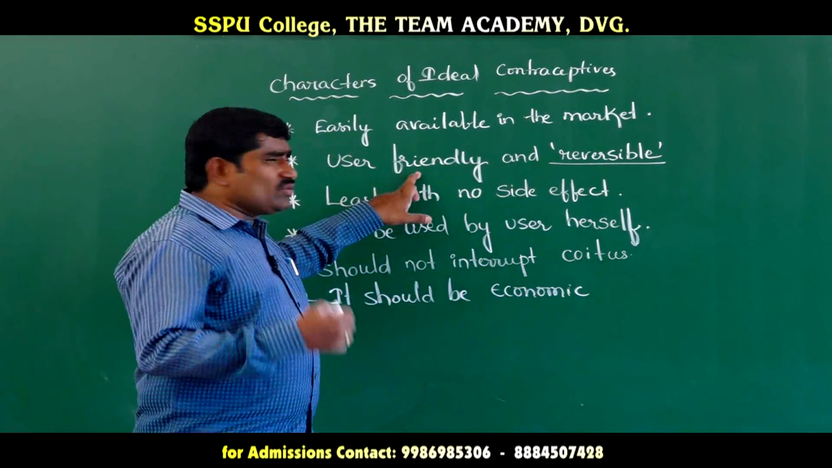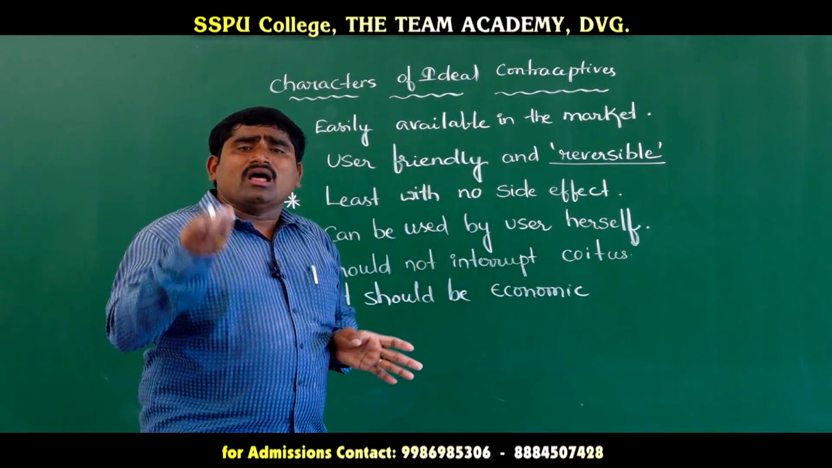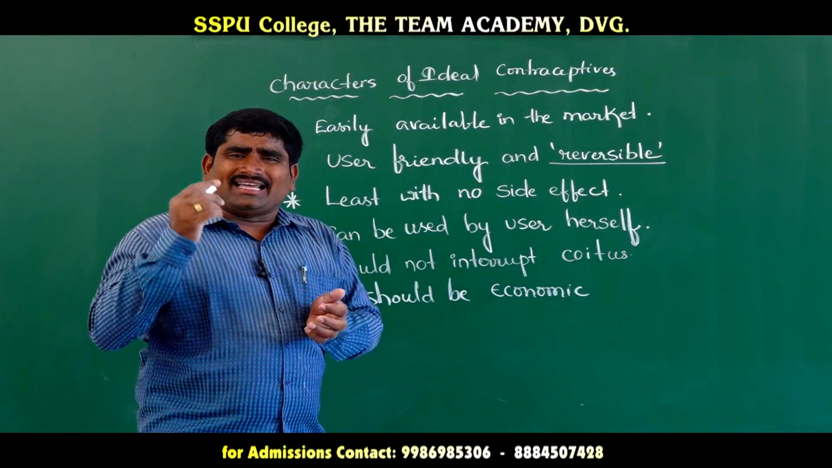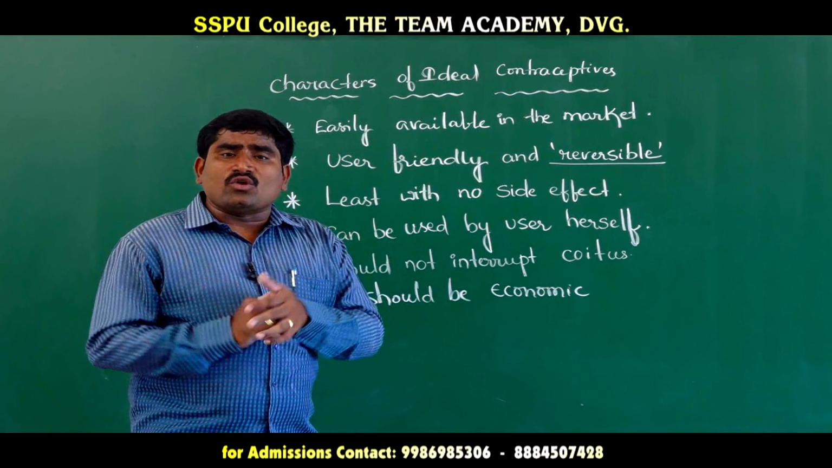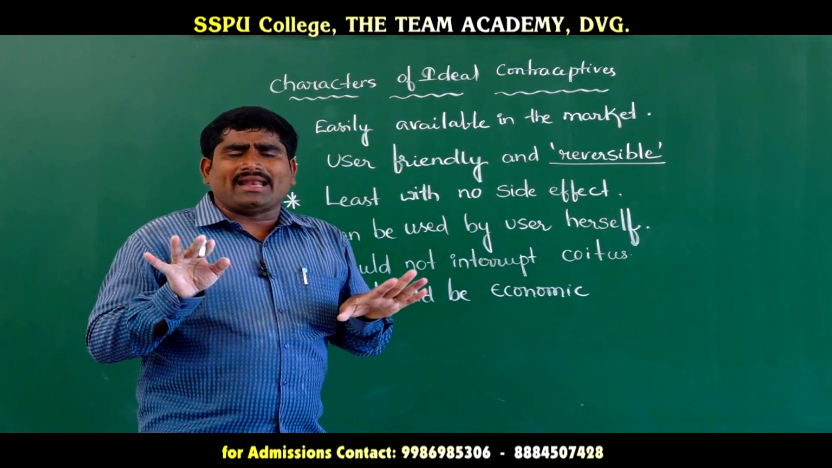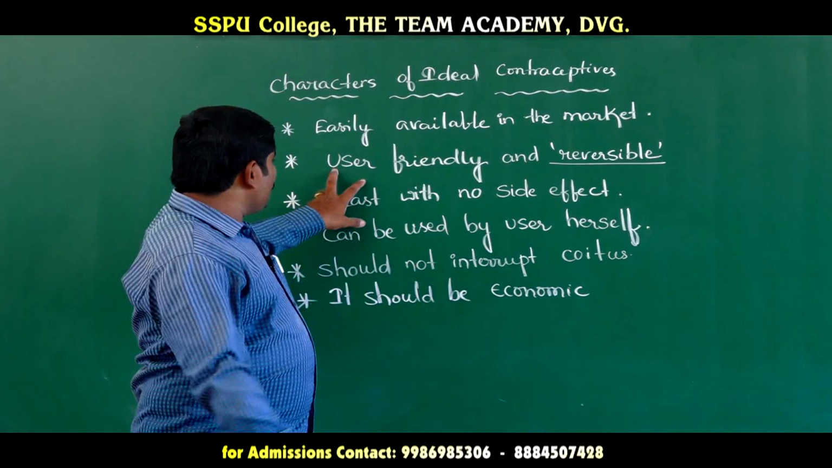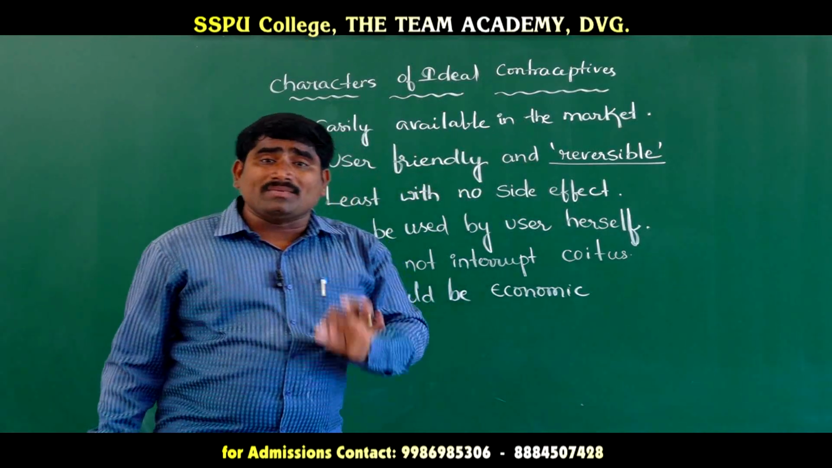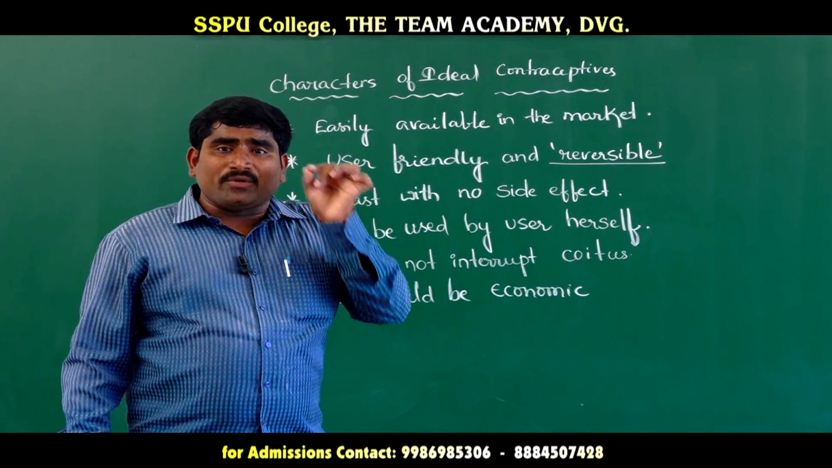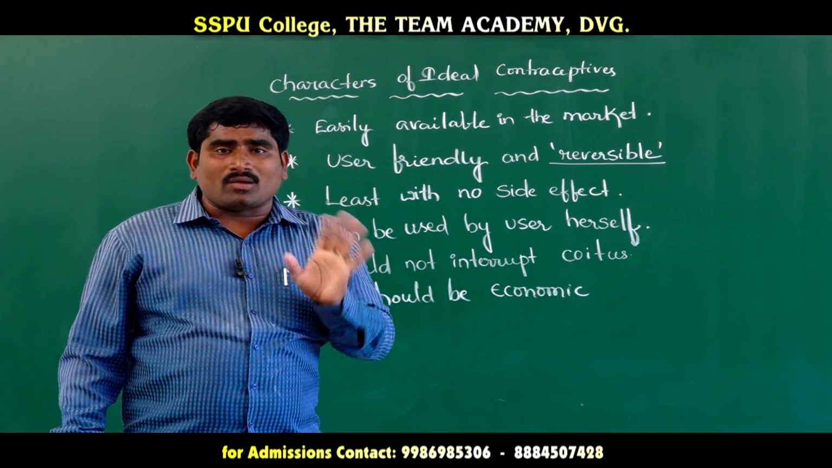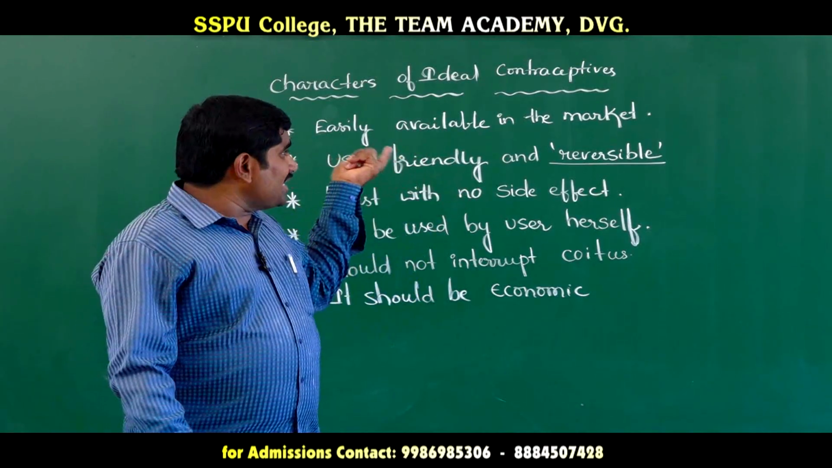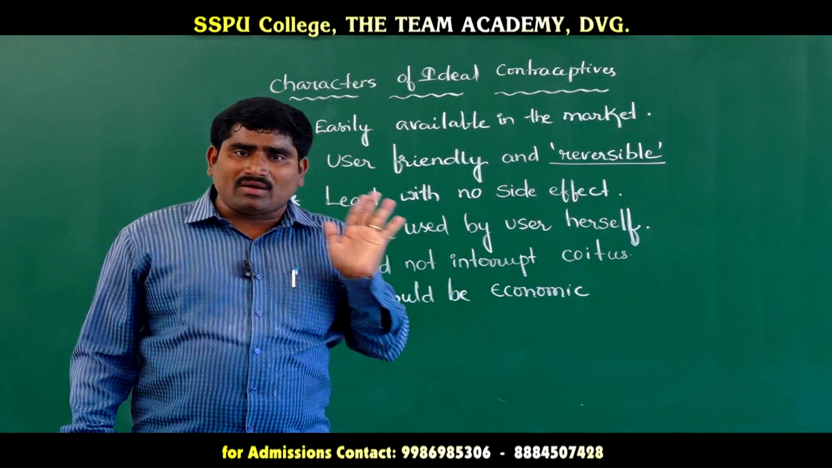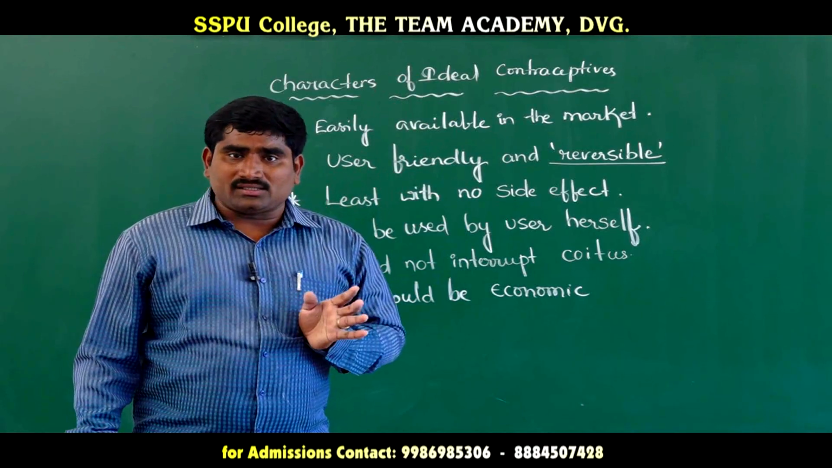User friendly means it should not irritate. For example, let us take the IUD. Whenever it is inside, it gives some irritation, so that irritation should not be given. They should feel normal. So that is user friendly, and it should be reversible. Reversible means whenever they stop using it, they should get children normally. These IUDs are for temporary prevention of pregnancy. Permanently, if they want, they can go for surgical methods.